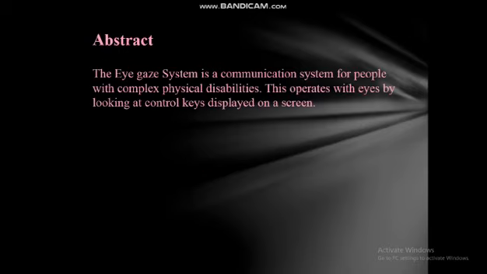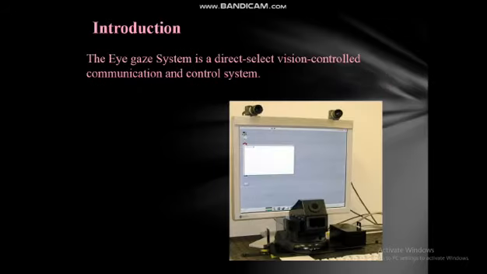Introduction to the eye gaze system. The eye gaze system is a communication and control system for people with complex physical disabilities. The eye gaze system is a direct select vision control communication and control system.